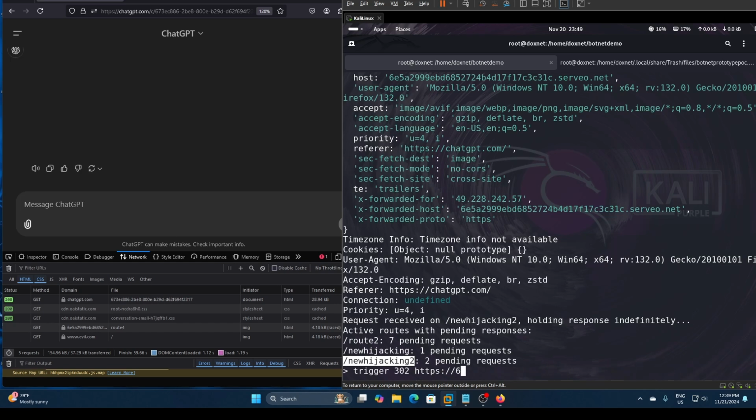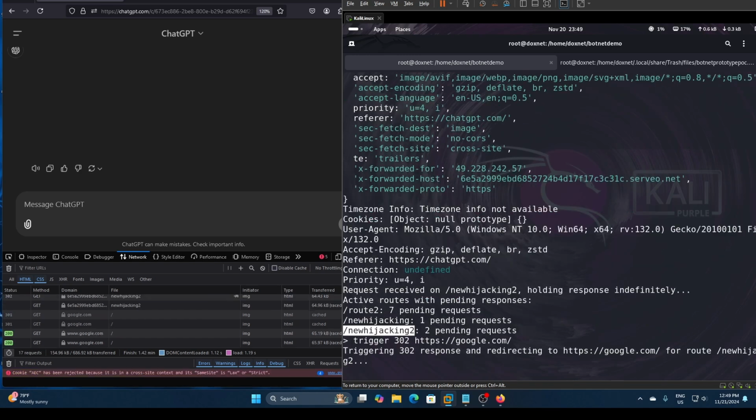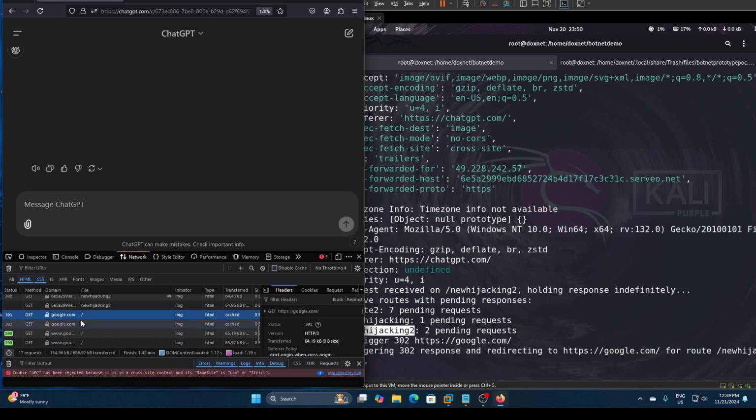Let's make them go to google.com, right? And now we have made them actually go to google.com, make a 301 redirect even, and now they have sent a request to google.com.